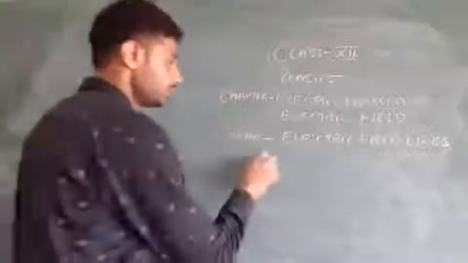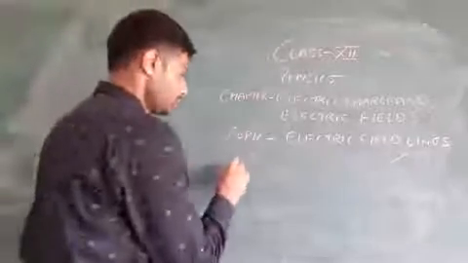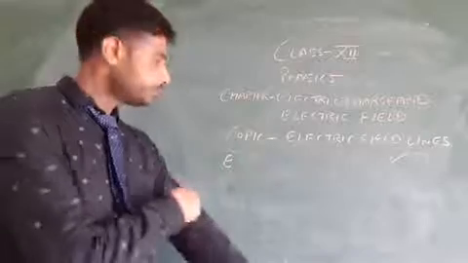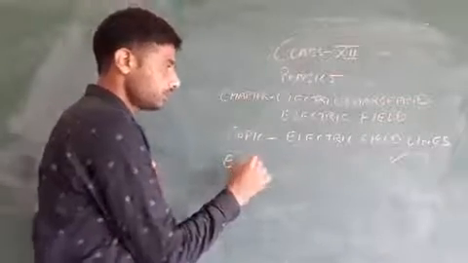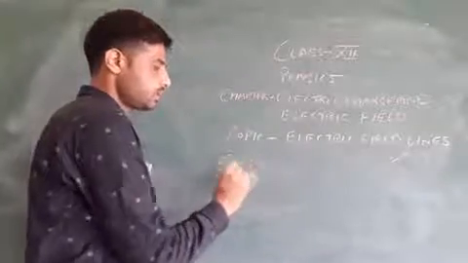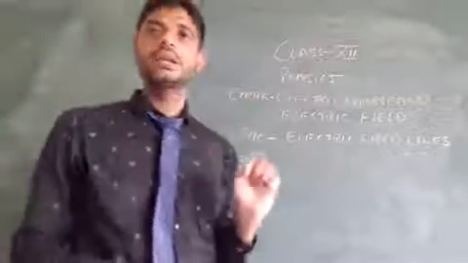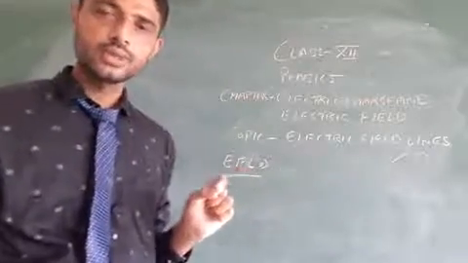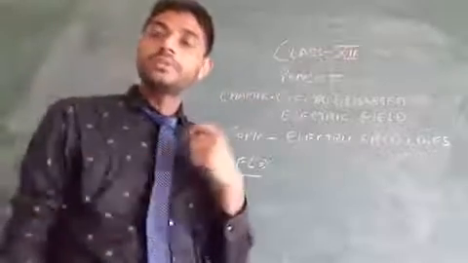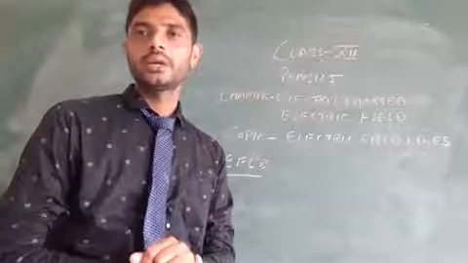First, you can write the definition of electric field lines. Electric field lines are imaginary lines which represent the direction of electric field.